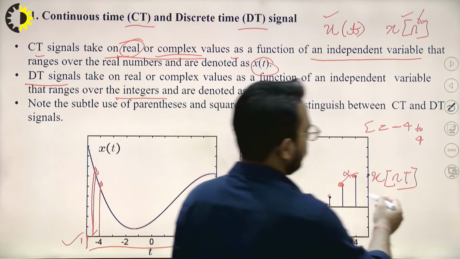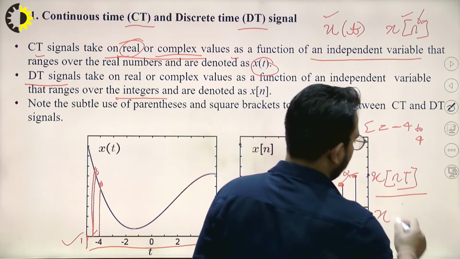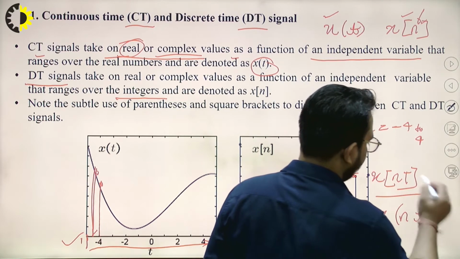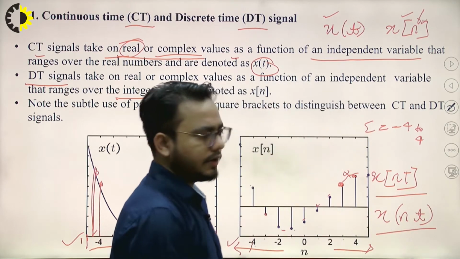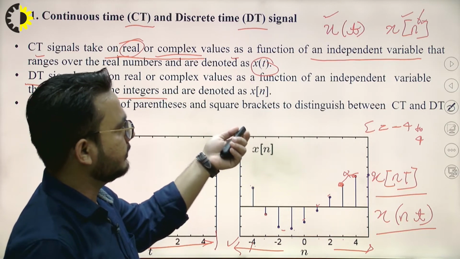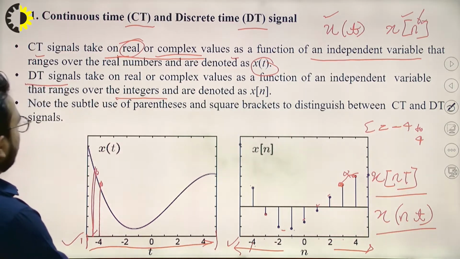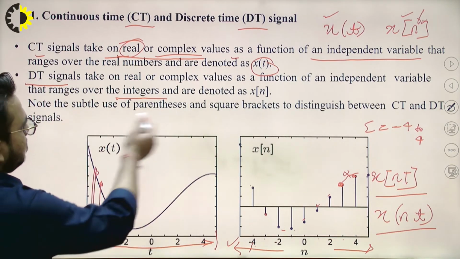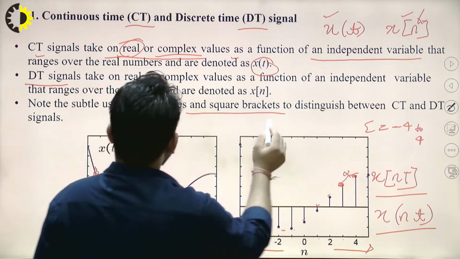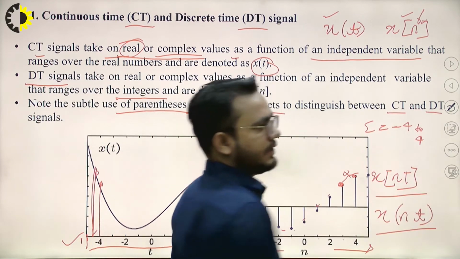So this is also a representation, x of nT, right? This representation can be done for CT and DT signals. The square brackets and the parentheses are used for DT and CT signals, right?